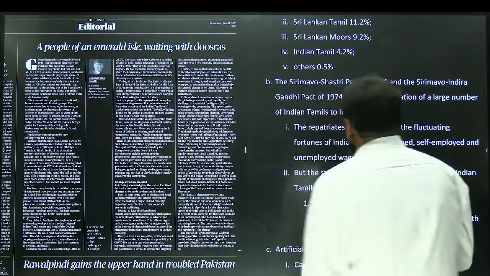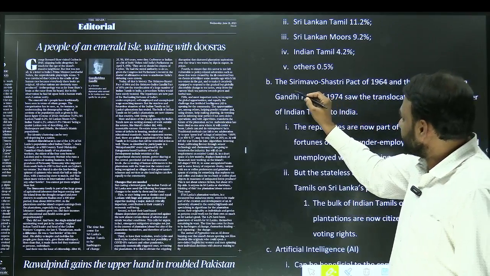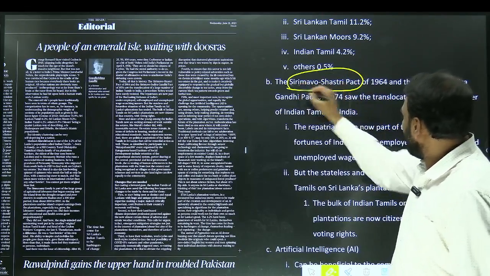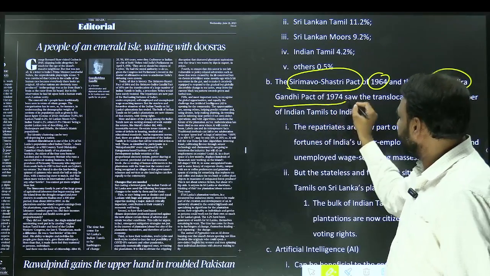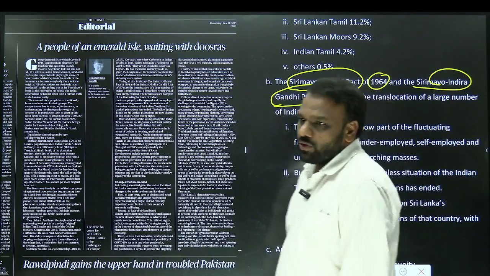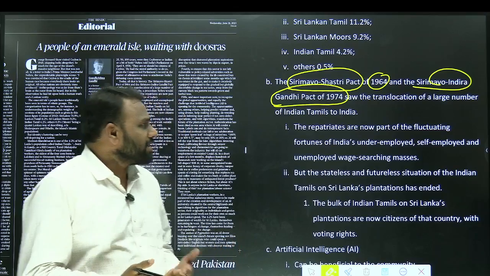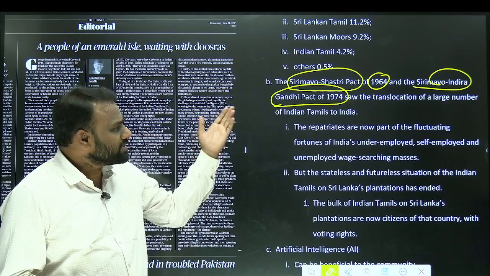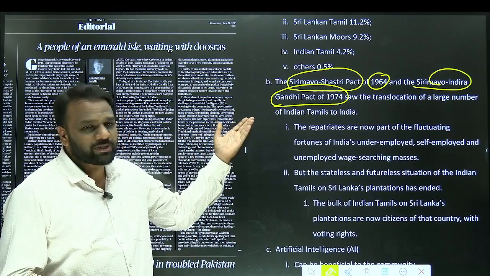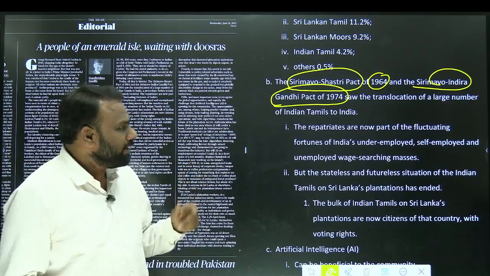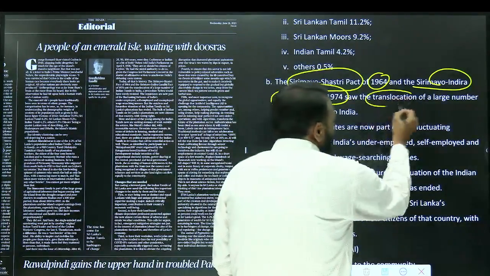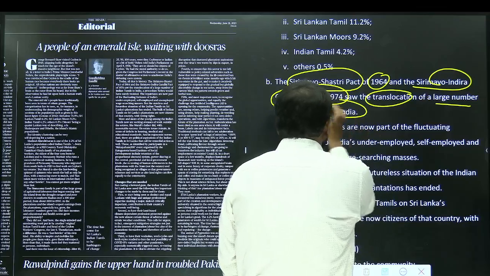Next, in the context of India, this point becomes important. In this article, we have a pact called the Sirimao Shastri Pact of 1964 and the Sirimao Indira Gandhi Pact of 1974. In prelims they may ask a question like, between which two countries were these pacts signed? These pacts were signed between India and Sri Lanka. As a result of these pacts, what happened? Translocation of a large number of Indian Tamils to India.